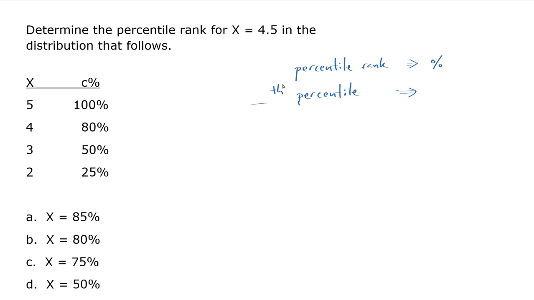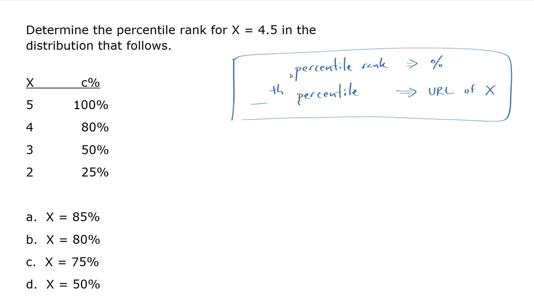We went over this in the last video, but instead it's going to be the upper real limit of some score. So this is what you're going to be giving them as an answer. If they're asking you for percentile rank, give them a percentage. If they're asking you for a certain percentile, then you're going to give them the upper real limit.